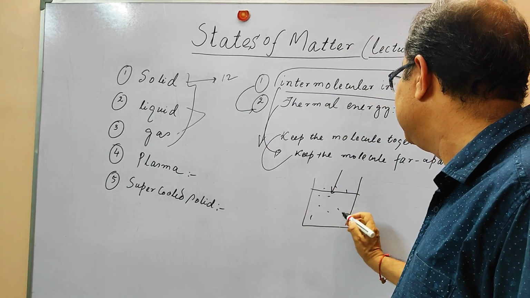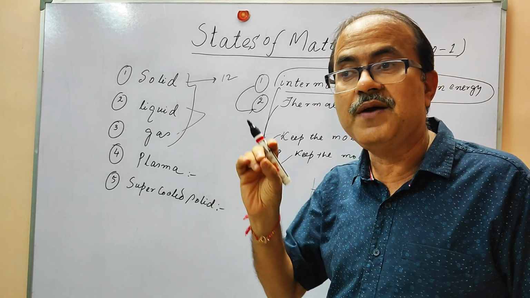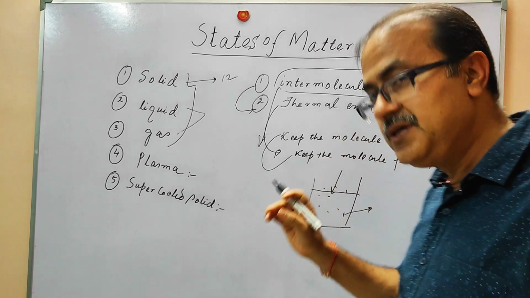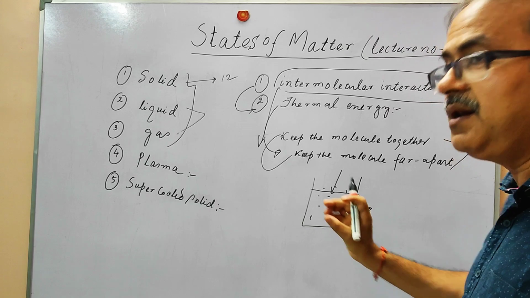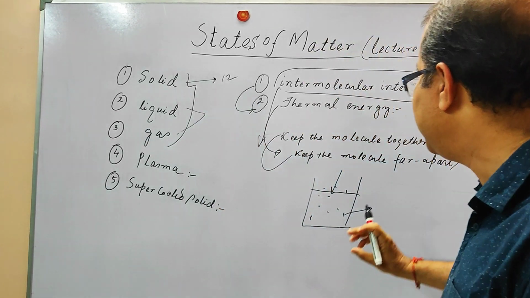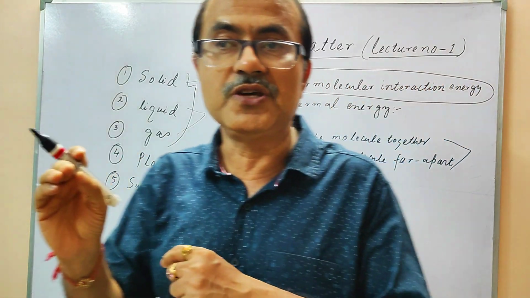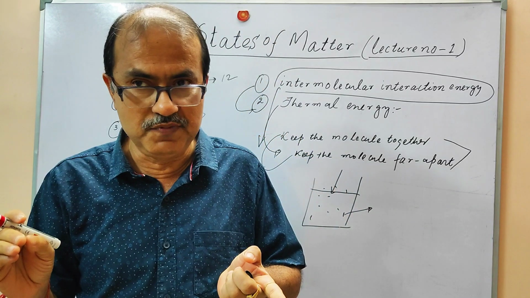How? At that time what is required is that we have to reduce the thermal energy to a substantial extent by reducing the temperature. By reducing the temperature, you can reduce the thermal energy. When this thermal energy is reduced, the transformation from the gas to the liquid is possible.